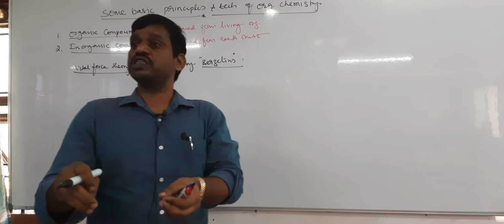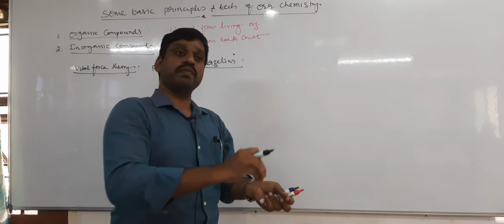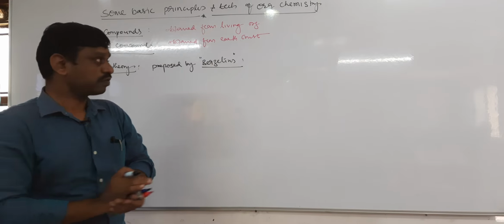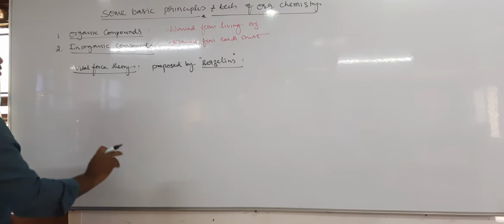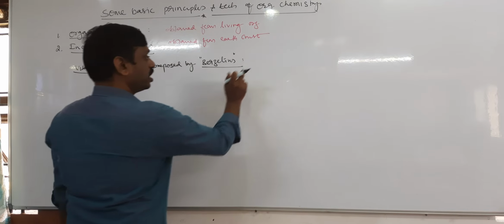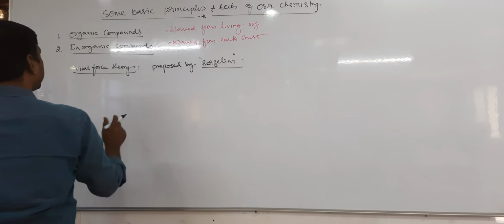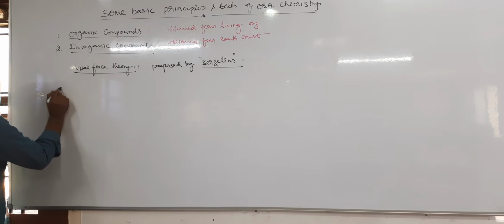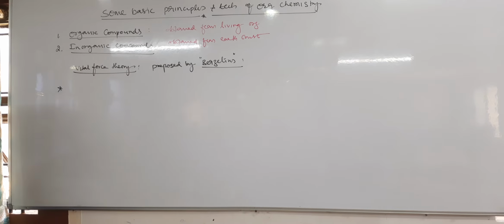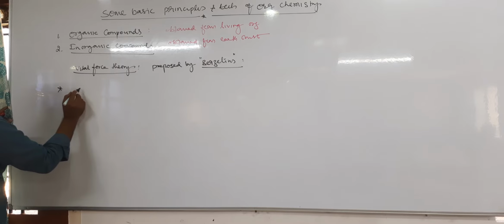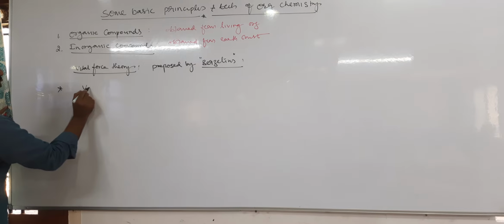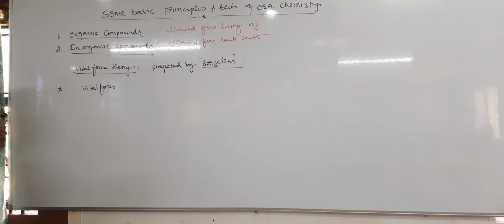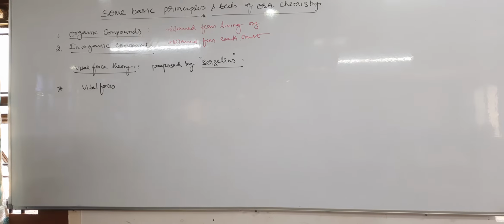Because of those forces, only living organisms can produce organic compounds. That was his statement.